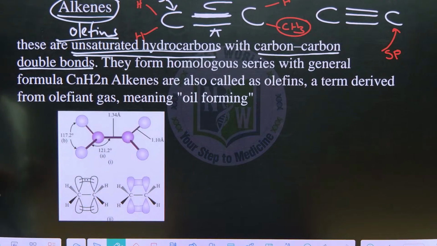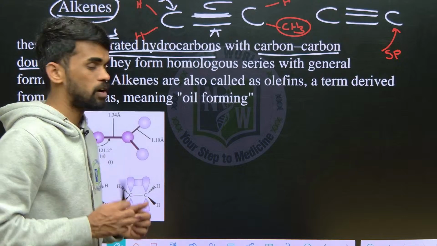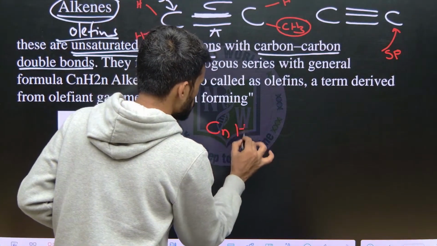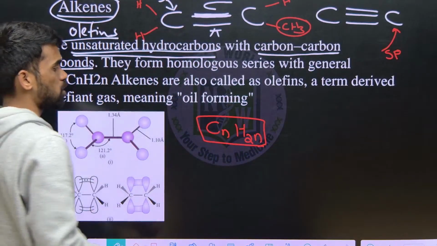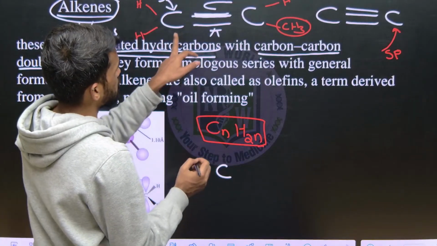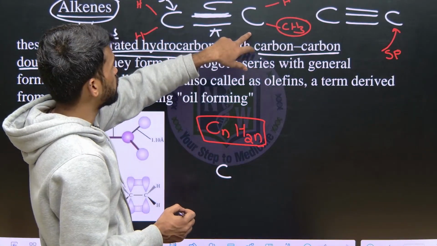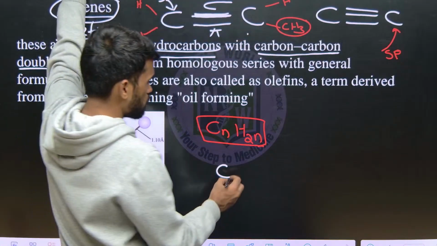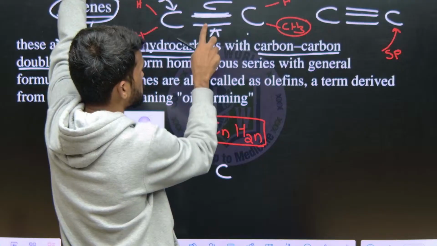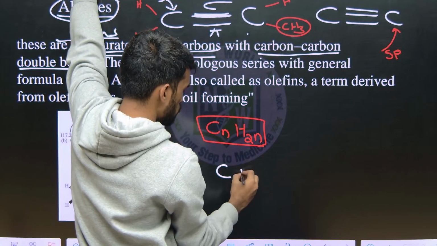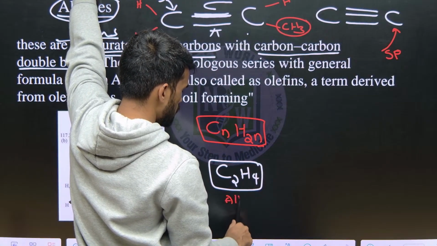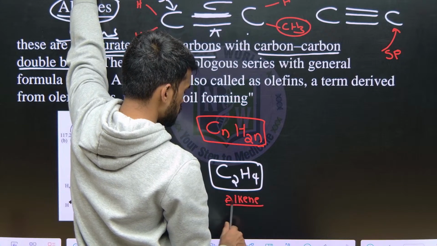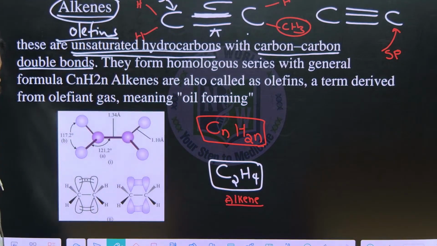And next, what will be the general formula for alkenes? CnH2n+2 is for alkanes and CnH2n is for alkenes. What is the simplest alkene possible? Alkenes means there should definitely be a minimum of 2 carbon atoms, and between them there should be a sigma and a pi bond. It means minimum carbons are 2, and between them 2 bonds, 1 sigma and 1 pi. So the formula is C2H4. This is for alkenes. Remember this statement. Okay, next.